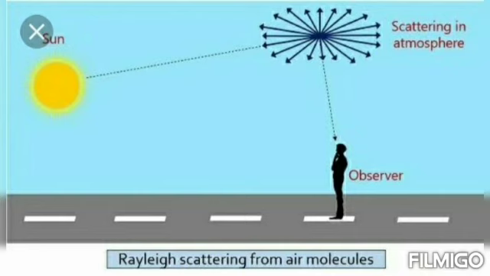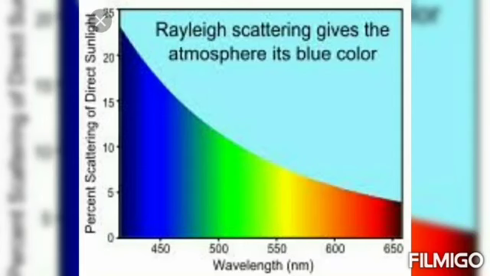Okay, which color has the shortest wavelength? You know, violet color has the shortest wavelength. That color is scattered much more than the longer wavelength colors. Which color has the longest wavelength? Red color, as we have learned in properties. So which one will be scattered more? The one with the shorter wavelength is scattered more. Violet color has the shortest wavelength.